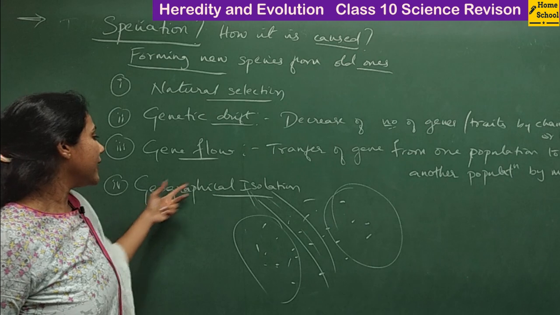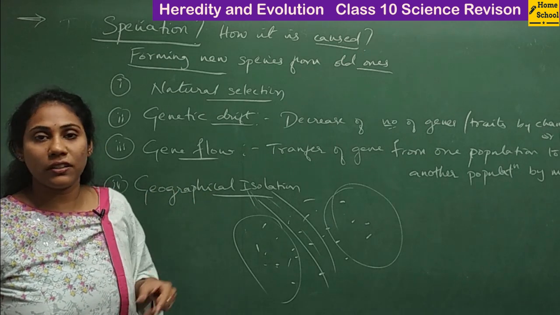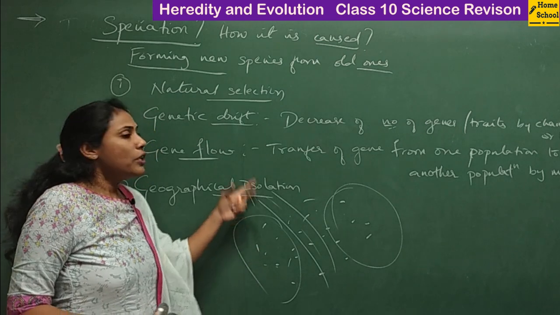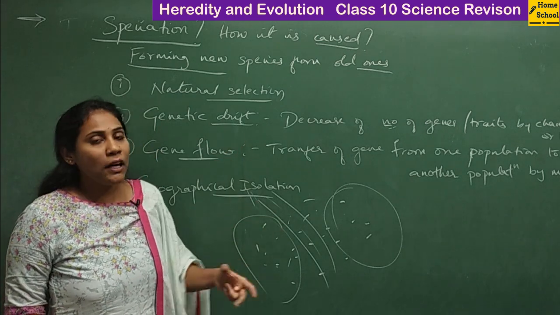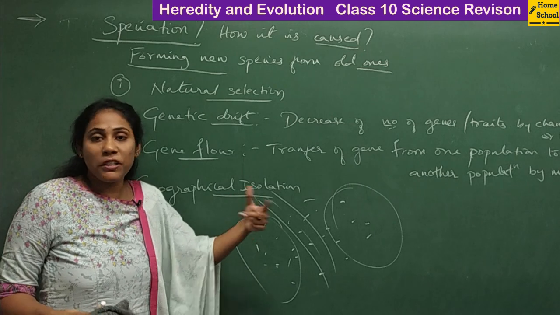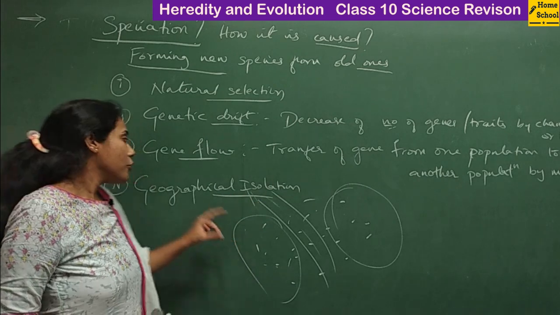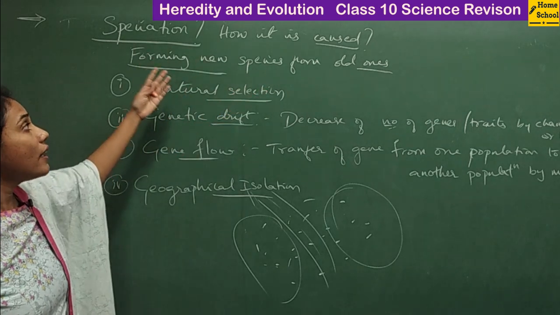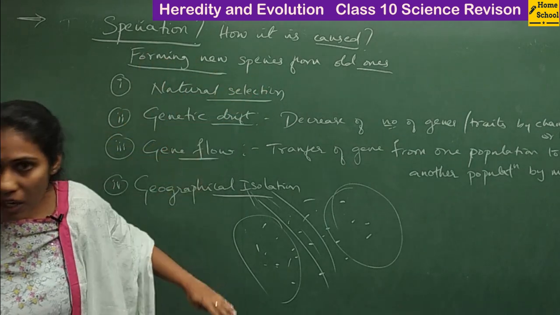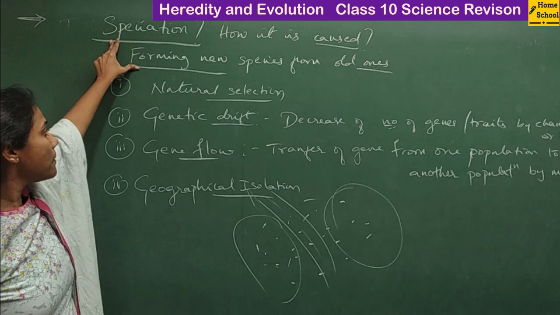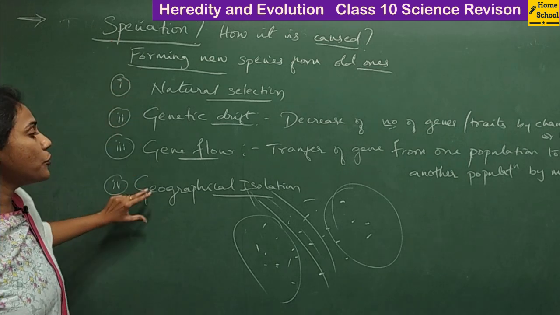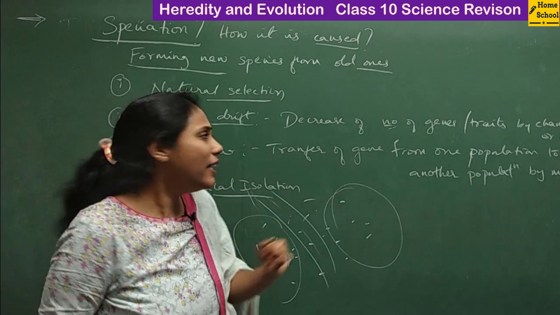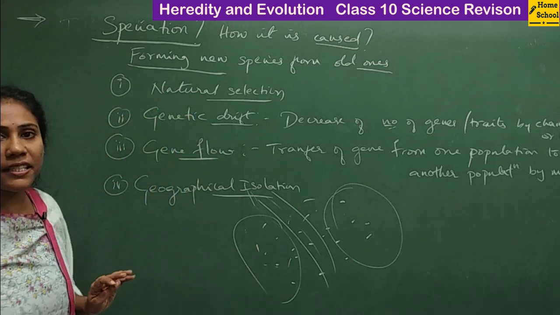itself we will call geographical isolation. That means the species get separated due to some rivers or mountains, and that way the speciation occurs further. So that is all about the reasons for speciation, or how speciation is caused. Definition is important, and all these reasons you have to mention with a small explanation. Okay, so that is all about speciation.